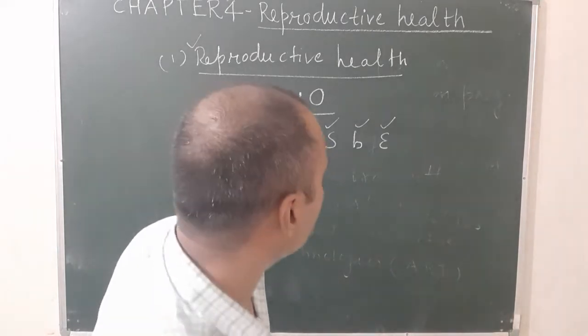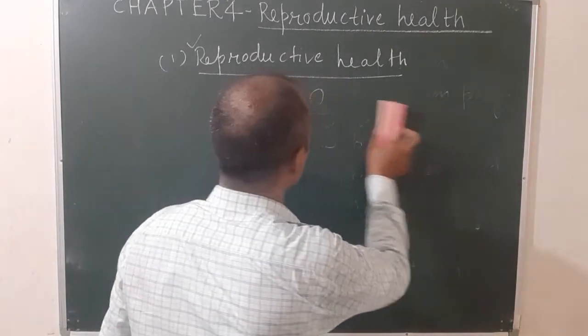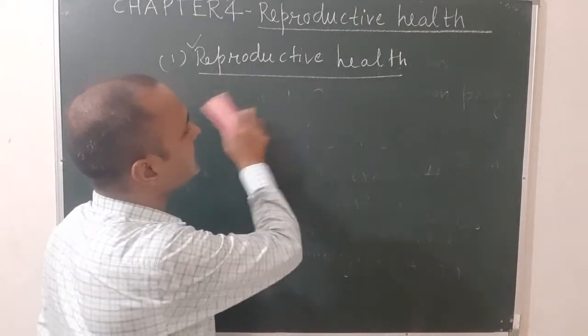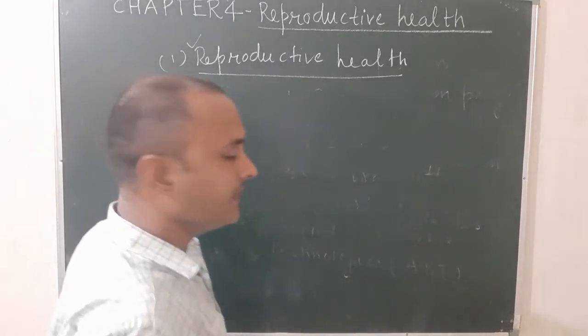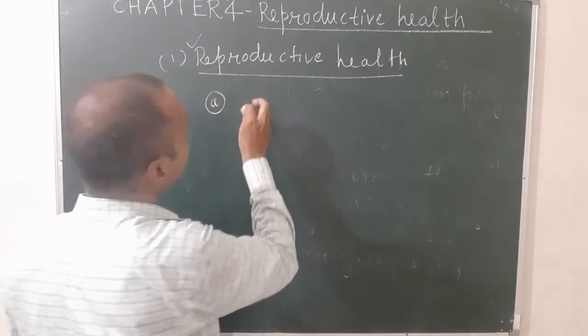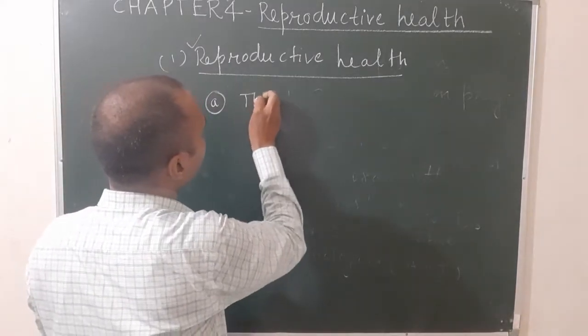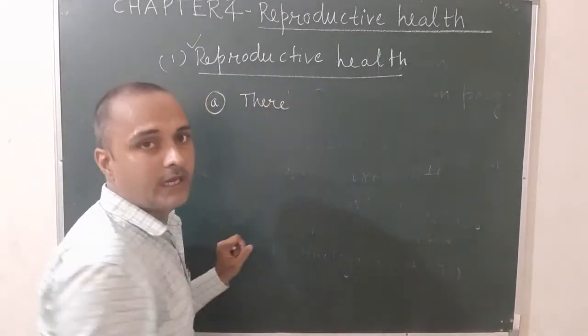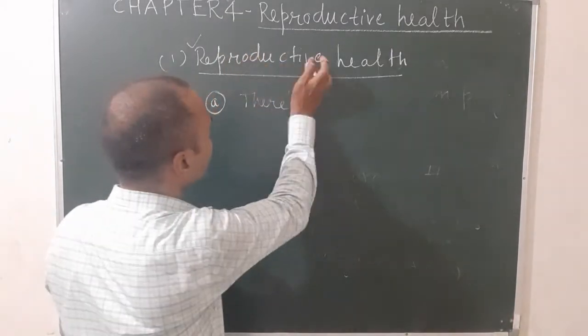Let us see problems related to reproductive health. The first problem is there is little knowledge of personal hygiene and the hygiene of reproductive organs.